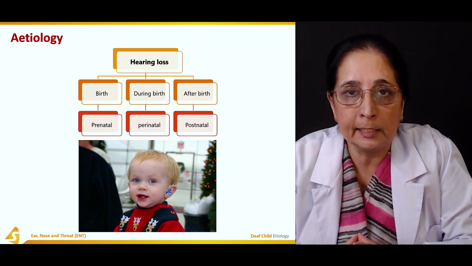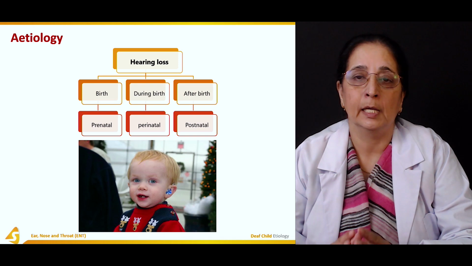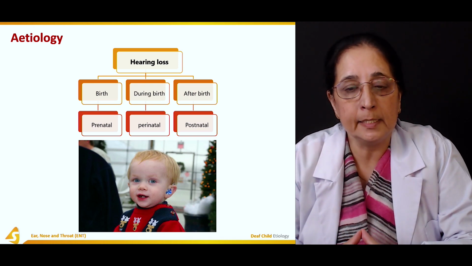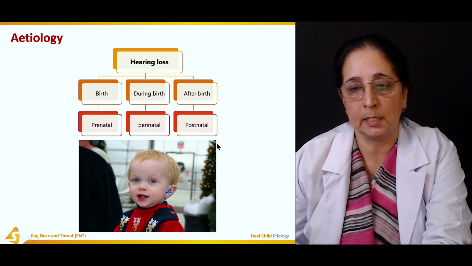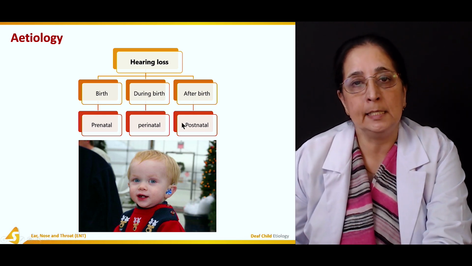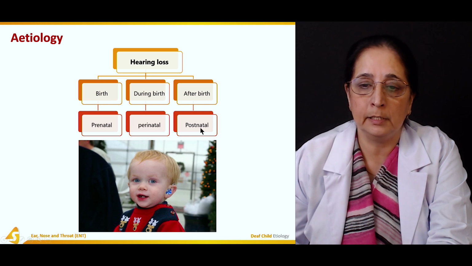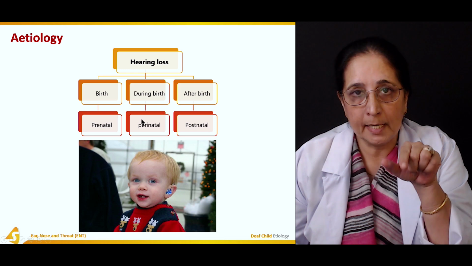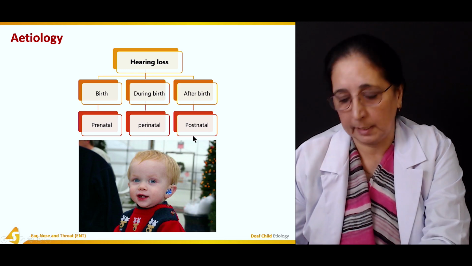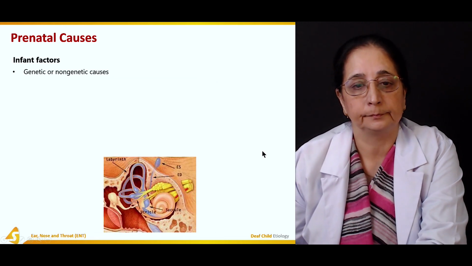We have prenatal causes before the birth, perinatal during the birth, and postnatal causes after the birth. Natal is the term used for the delivery or birth. So pre means before, peri is around, and post is after the birth.